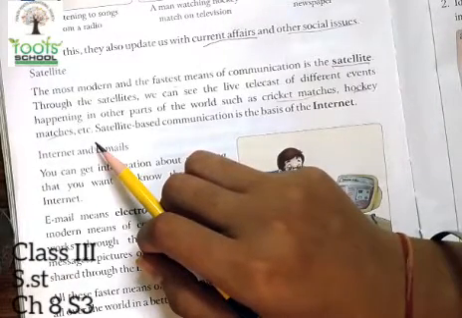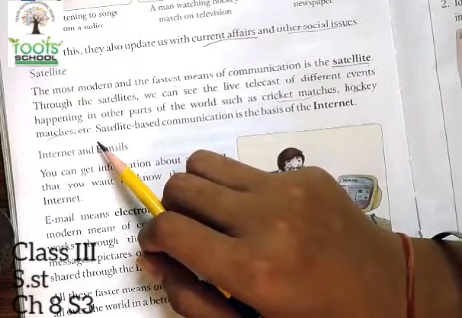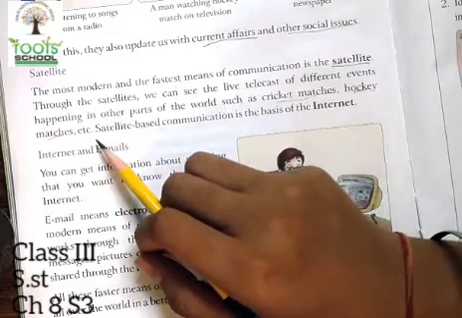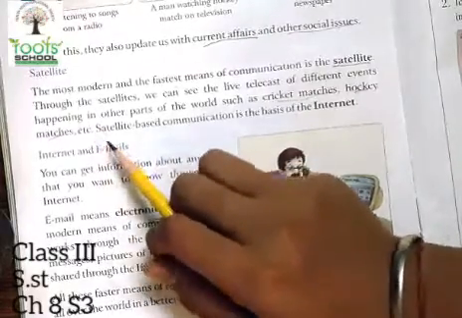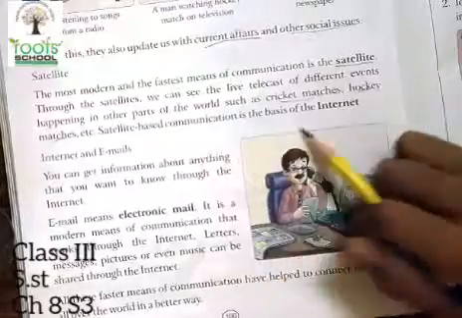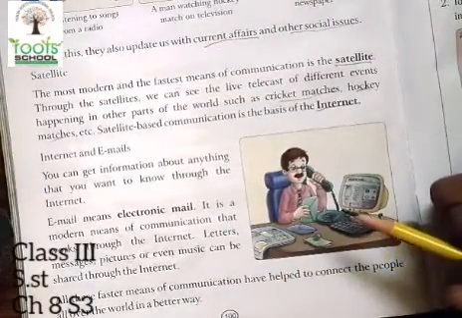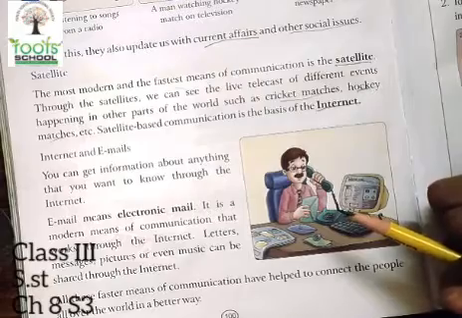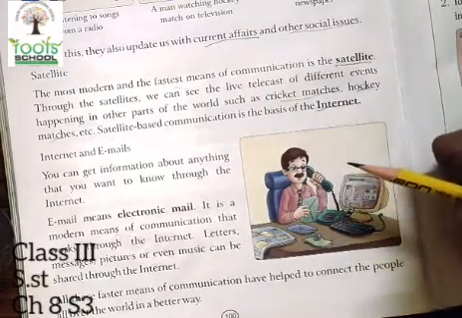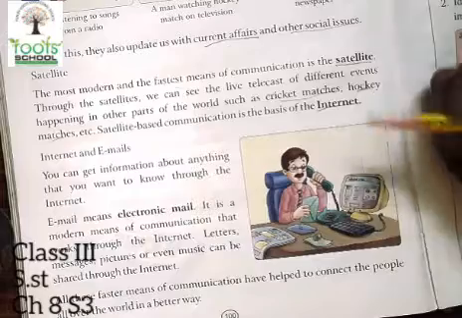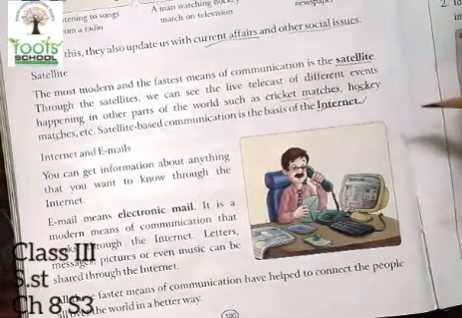All these matches, events, games and sports can be seen through satellites. Satellite based communication is based on internet. So basically, where do we see matches? We search something on Google. Where do we find those things? We find it on internet.